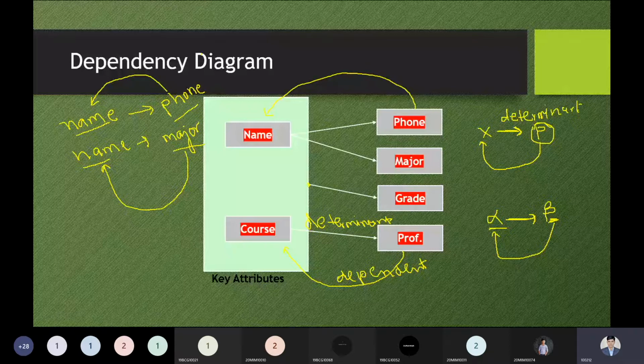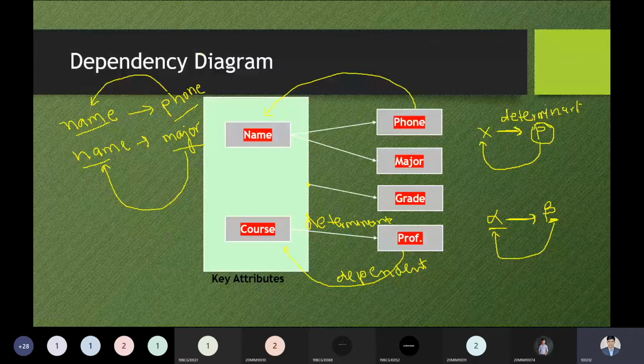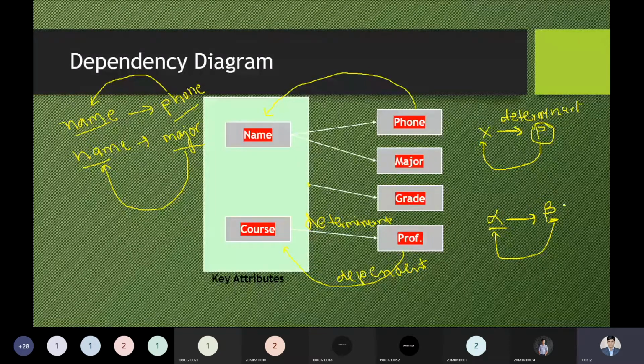Now it is already shown over here on the left side. You can observe over here: if I need to read this statement from right to left, how can I read it? Phone number is an attribute that depends on the name. So the direction from which you are reading is more important, and we have to keep it in mind. If alpha and beta are two attributes, I am marking them with a circle. Alpha is an attribute, and beta is also an attribute.